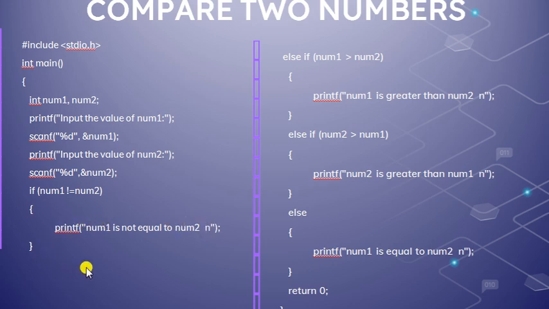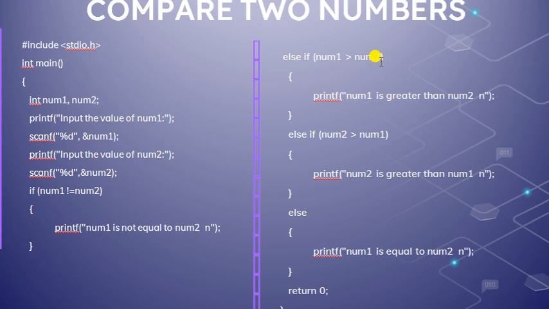Then otherwise we have to check whether num1 greater than num2. So we have to put it in another condition, that is else if num1 greater than num2. If num1 is greater than num2, print num1 is greater than num2. Otherwise, if it is again false, then we check else if num2 greater than num1, then printf num2 is greater than num1. Else we have to print num1 is equal to num2.